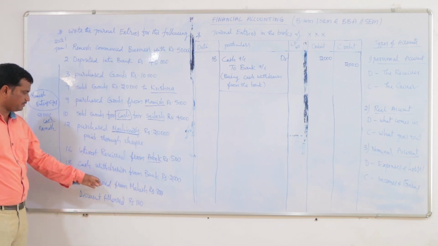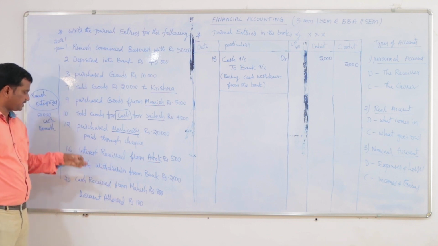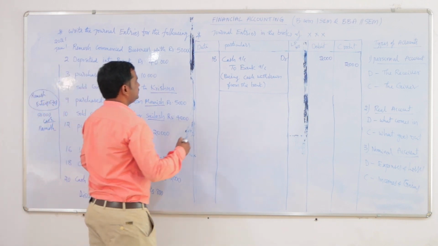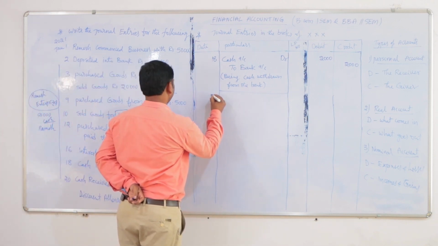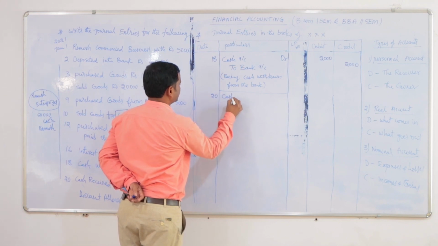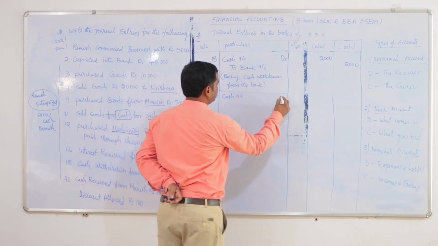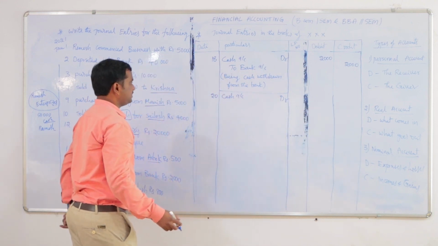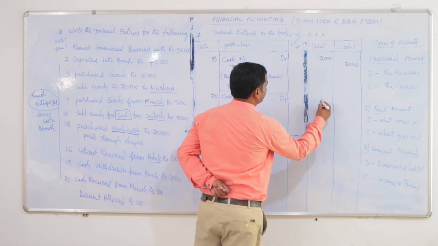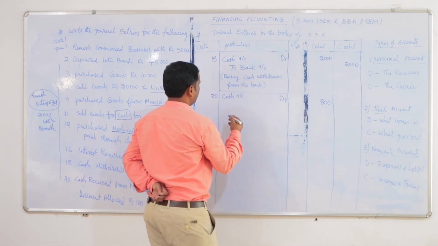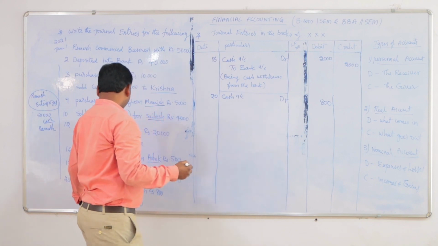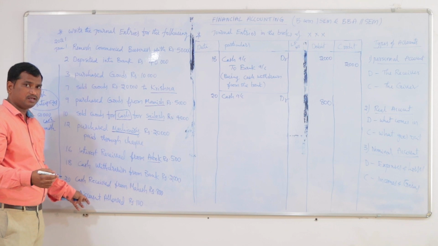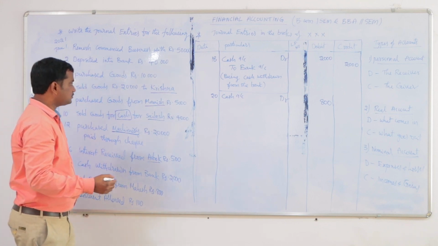Here cash is received from Mahesh. The company is getting some cash. So as per the real account, when the cash is coming in, that should be debited. So on 20th, company is getting cash, cash account debited. How much cash is the company getting? 800. And also here the organization is giving discount, and whatever the discount is given, that is a loss to the organization, so that also should be debited.